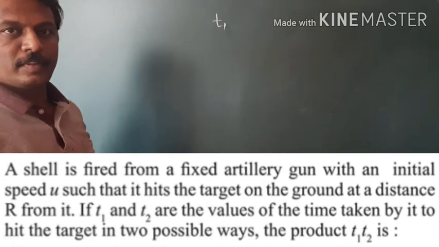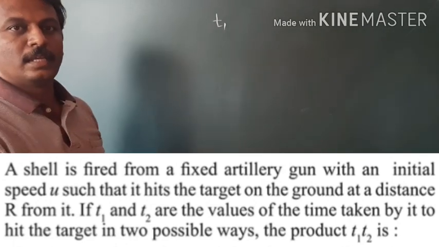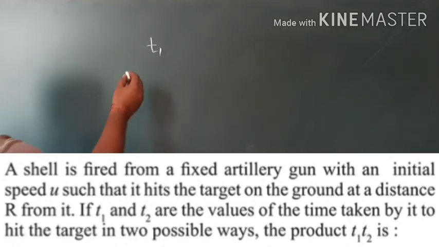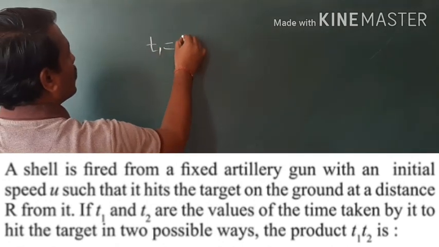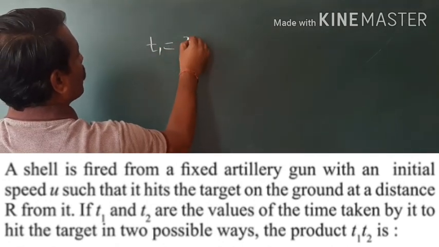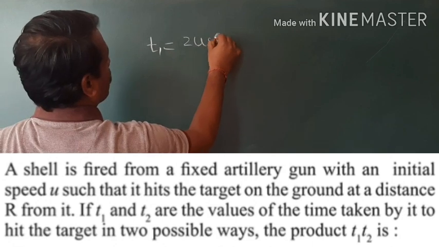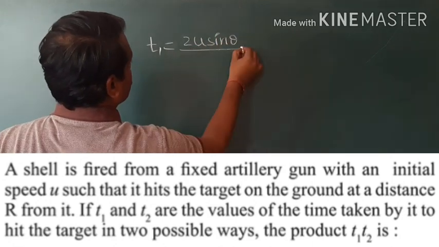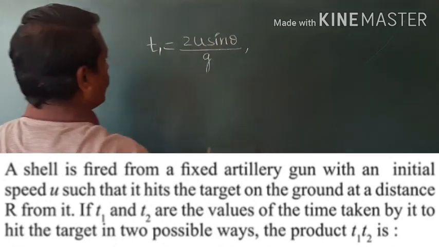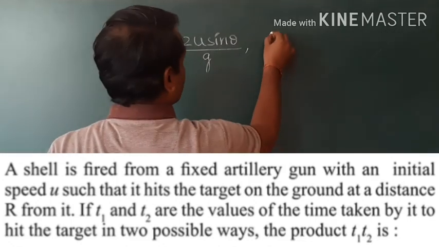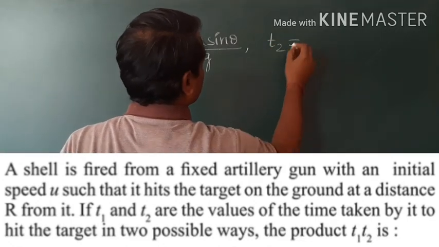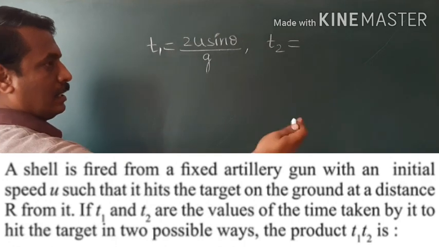So in the first case, let us assume that the angle of projection is theta. Then the t1 can be written as t is equal to 2u sin theta by g. Then in the second case, it hits the same target.